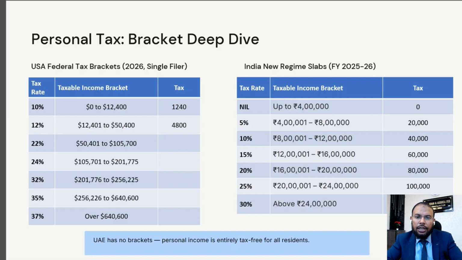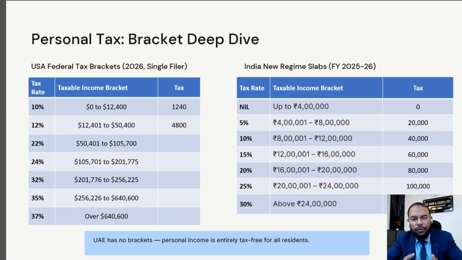Personal income tax in the USA, what is the slab? If you are a single filer, first of all, we have to understand what a single filer is. Single filer means if you are an individual earning income, then you are considered a single filer. If you are a married person and both incomes will be clubbed and you want to file together, the tax bracket will be just double. And thirdly, there is also head of house. If you are head of house, there is a different tax bracket.